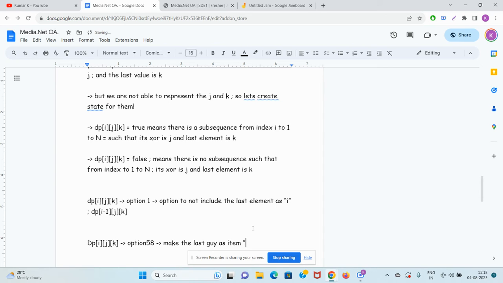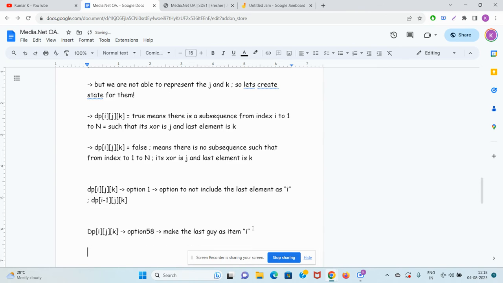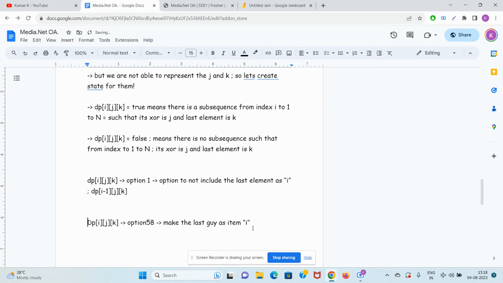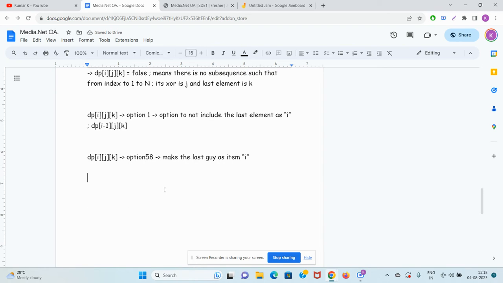So guys, first you will need to calculate g. One thing should be very clear to you. Whatever is the XOR of all the numbers from 1 to i minus 1, meaning the valid subsequence which you're picking from 1 to i minus 1, let's say its XOR is g. So g XOR B of i, where B of i is the ith element, should be equal to j, right? Hence g will be equal to j XOR B of i. If you know even a little bit of bit manipulation, you will know that we can take it on the left and right hand side. So guys, g will be j XOR B of i.